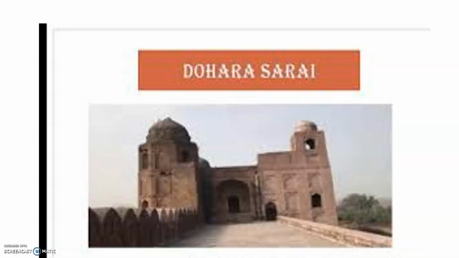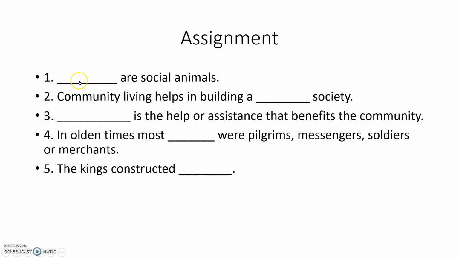Okay, children, I think all of you understand. Now a small assignment for you. Dash are social animals. Community living helps in building a dash society. Dash is the help or assistance that benefits the community. In olden times, most dash were pilgrims, messengers, soldiers or merchants. The kings constructed dash. Thank you, children.